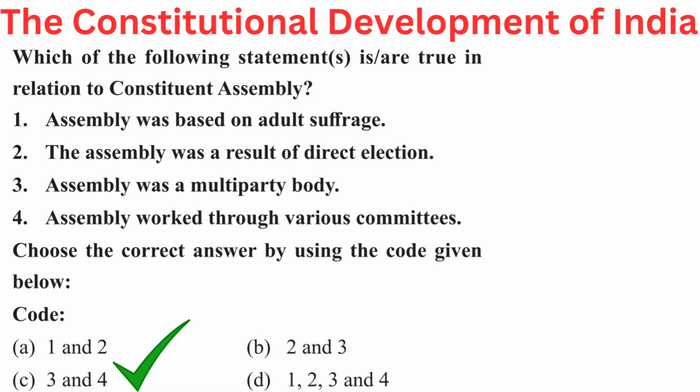Codes. Your options are A 1 and 2, B 2 and 3, C 3 and 4, or D 1, 2, 3 and 4. Right answer is C 3 and 4. Assembly was a multi-party body and Assembly worked through various committees.